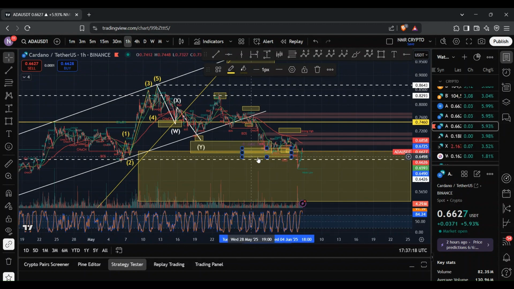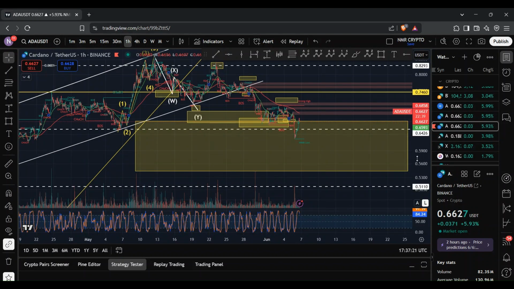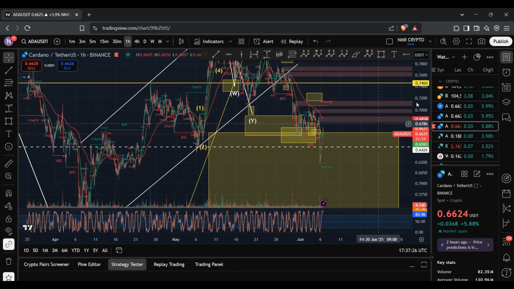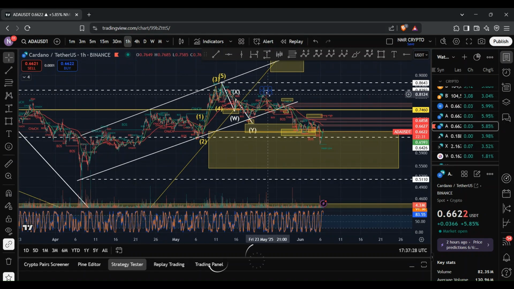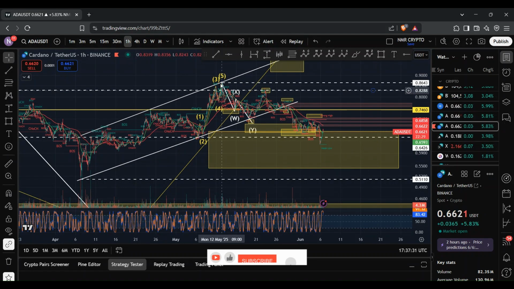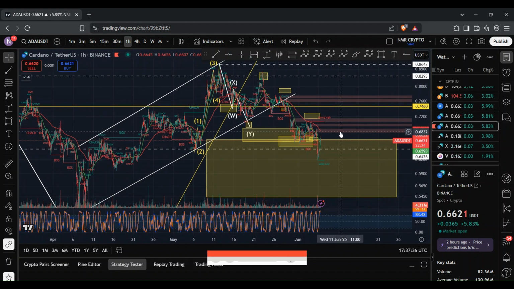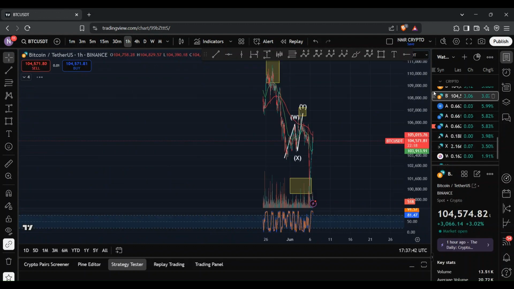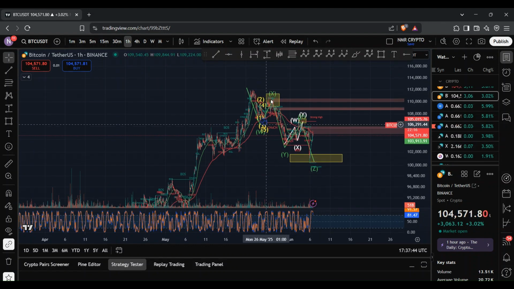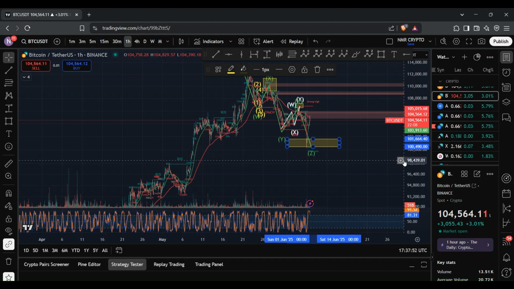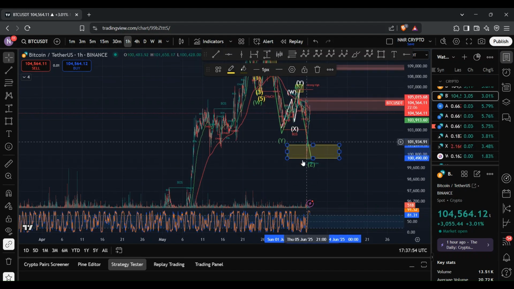And as you can see, we ended up tapping into both regions. But in addition to that, what you can see is we ended up going even deeper than these two regions. And so it's possible that what we are forming instead is a WXYXZ structure as opposed to a WXY structure. And the interesting thing about that is I've seen a similar pattern play out on a few charts that I've been tracking. And so, for example, if I go in the Bitcoin chart very quickly, I've been tracking a WXYXZ structure where I was looking for the Z wave to reach this region between $100,490 to $101,664, which we ended up doing.